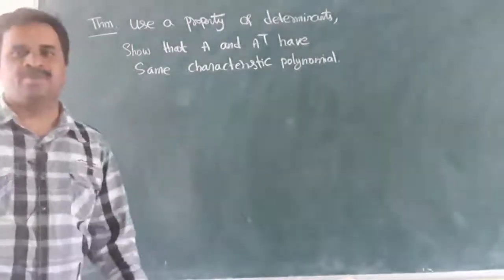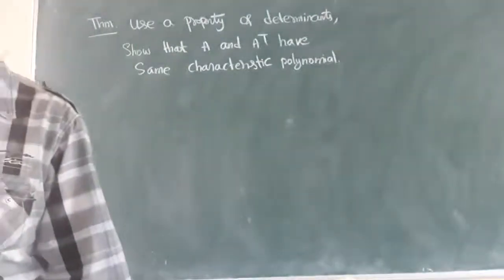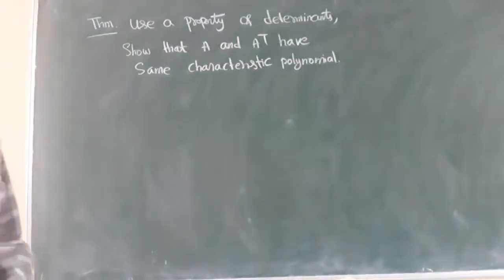Show that A and A transpose have the same characteristic polynomial. Let's write this one.